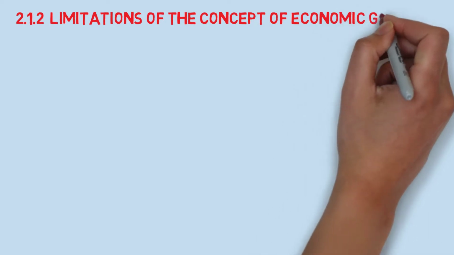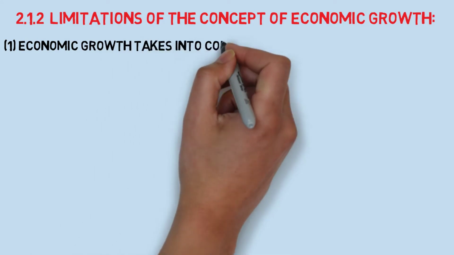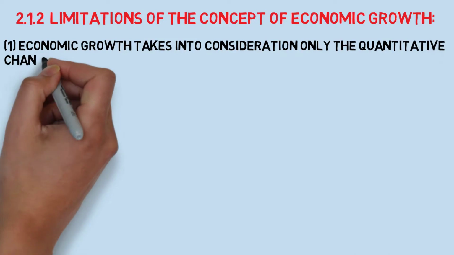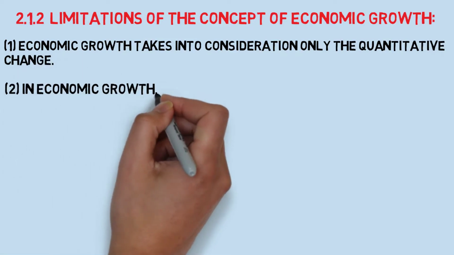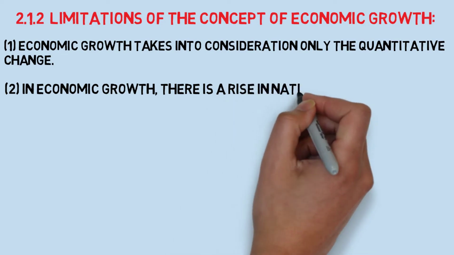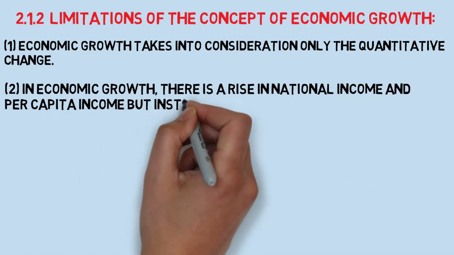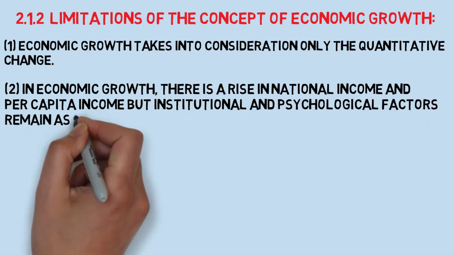Now, we will understand limitations of the concept of economic growth. Number 1. Economic growth considers quantitative change, that is, it focuses on quantity, not on quality. Number 2. In economic growth, there is a rise in national income and per capita income, but institutional and psychological factors remain the same.